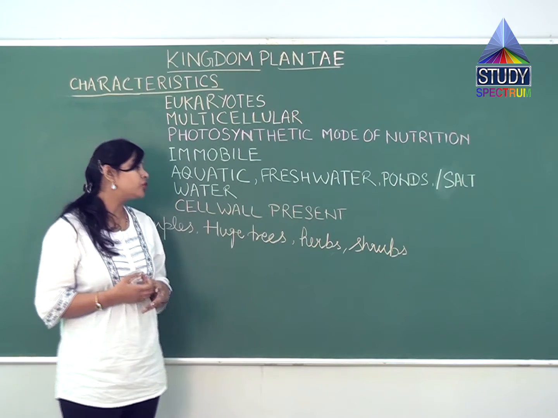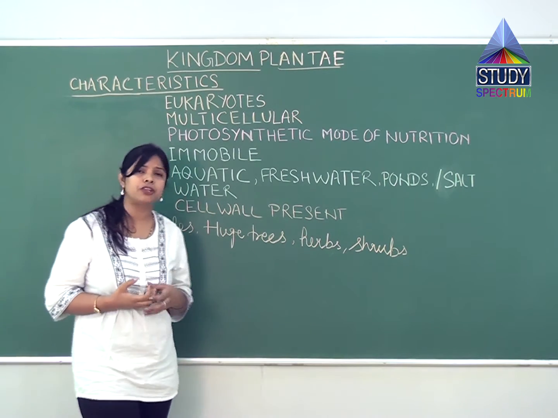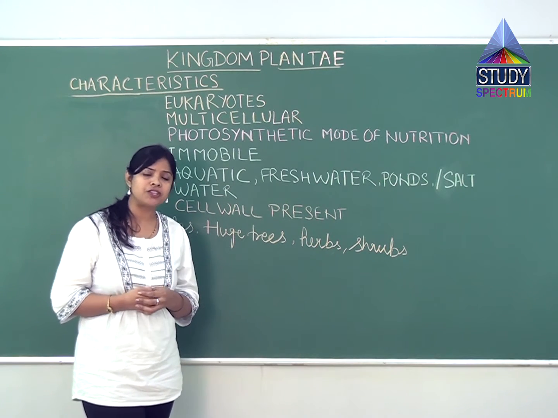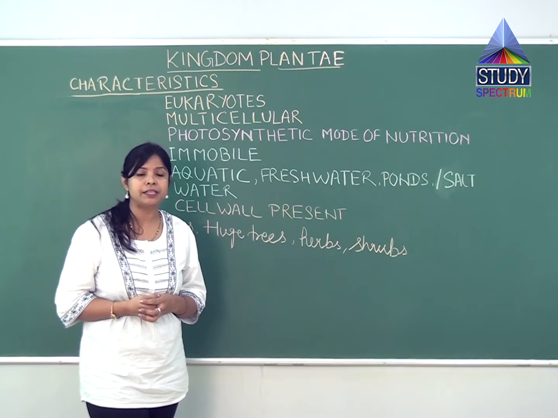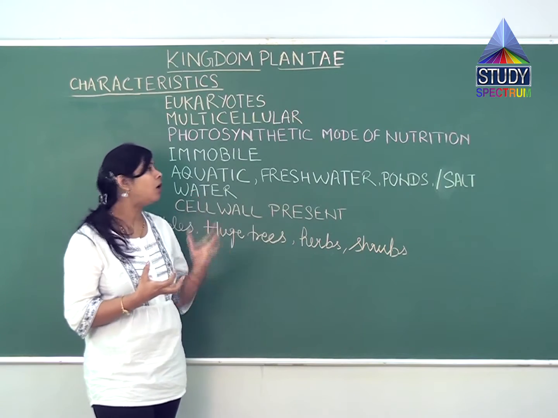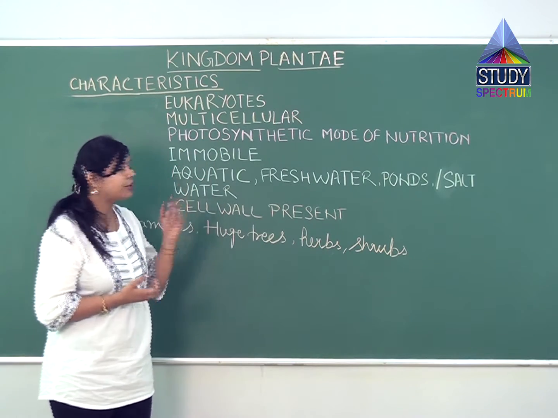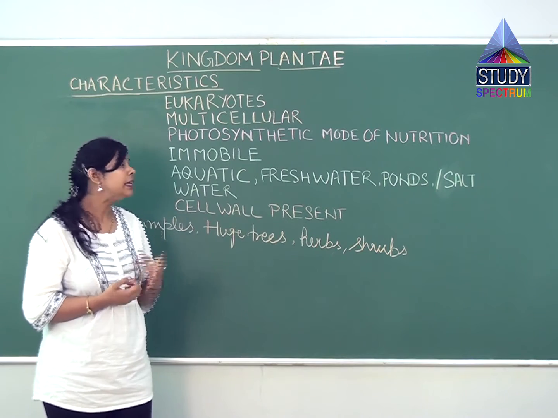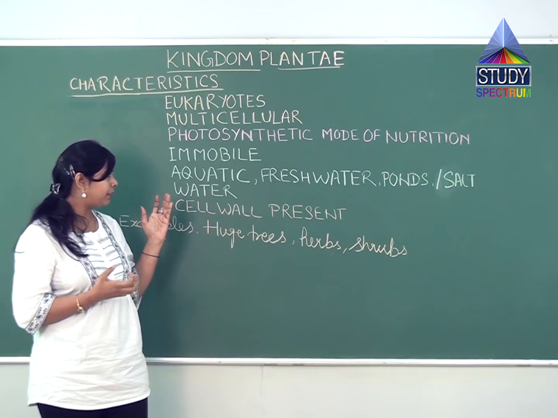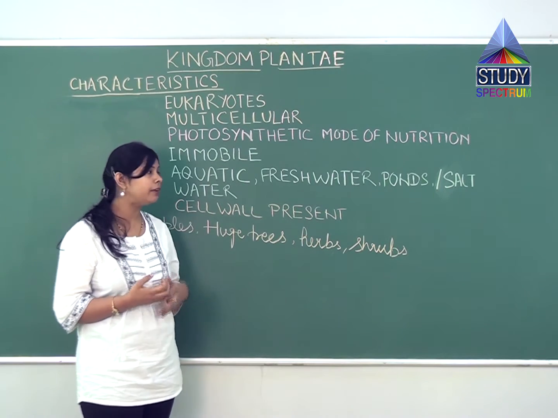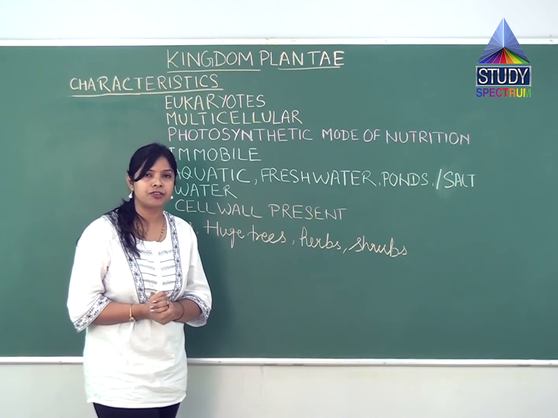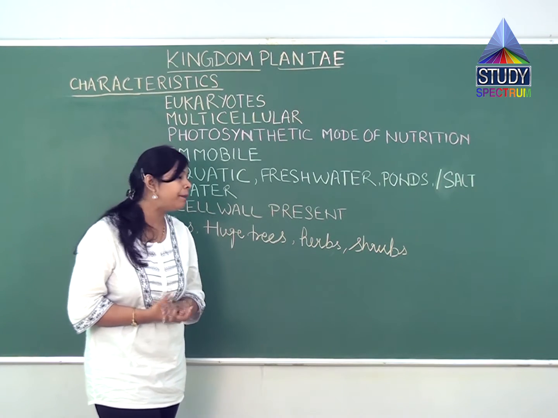Now, if we take examples, there is a huge variety of plants present in the form of large trees, small trees, coconut trees, and many kinds of flowering plants. They are climbers, creepers. Whatever the plants, they show all those characteristics: they will be eukaryotic, multicellular, showing a photosynthetic mode of nutrition, immobile, and showing different kinds of habitat like aquatic, freshwater, salty water and inland. Other than this, the most important characteristic of plants, the cell wall, will surely be present.